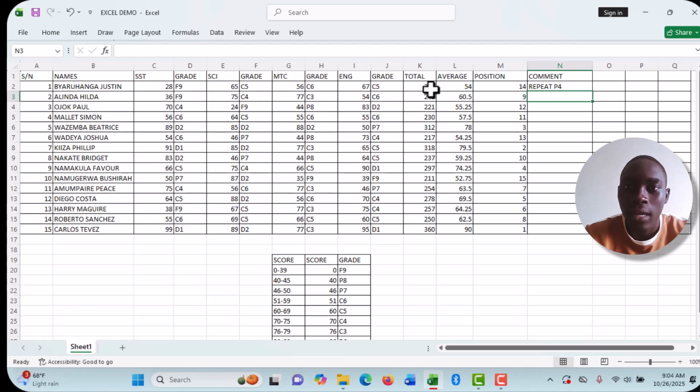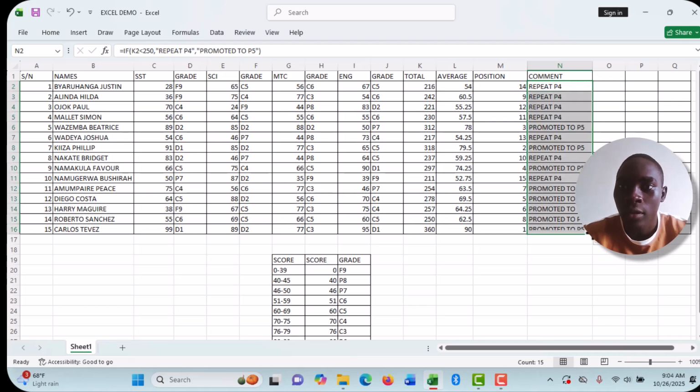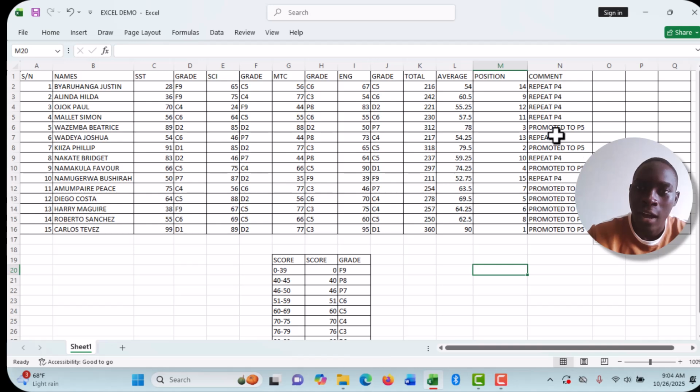So this person has marks less than 250. Therefore, is supposed to repeat the class. And then when I come and drag that work to be performed on all the students, you can see some will be promoted to P5 and some will repeat P4. So that's how you go about it, and we shall have fully created our mark sheet that is complete, and you can go on producing report cards for the various pupils.